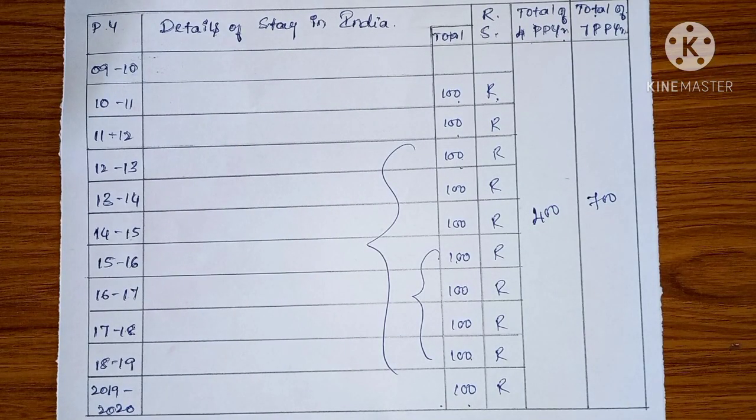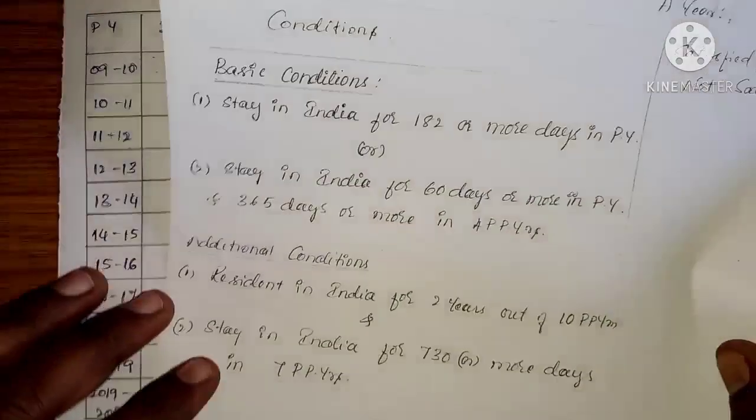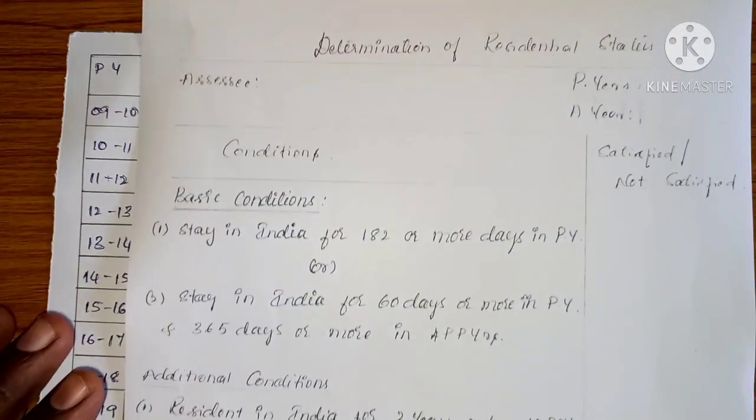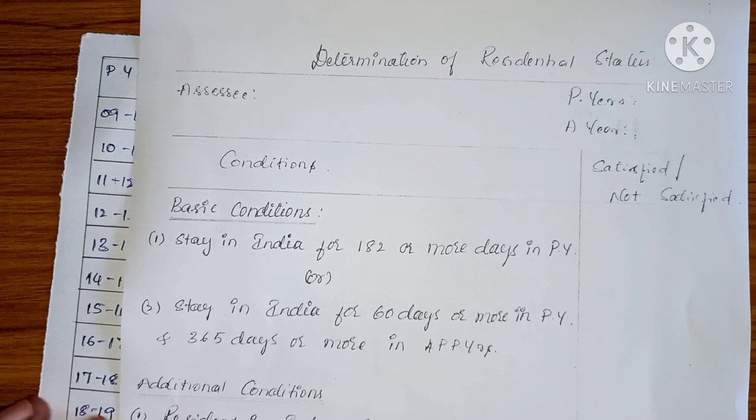Working note is finished. Then we shall determine his residential status. To determine the residential status, this is the format: determination of residential status.